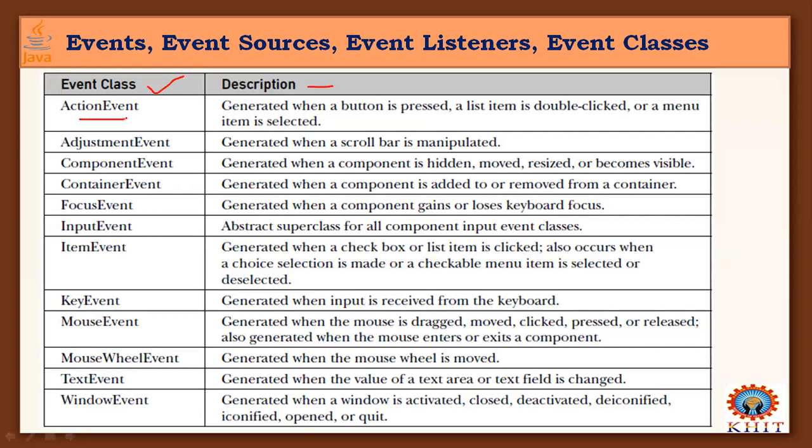Action events are mainly related to a button being pressed, a list item being double clicked, or a menu item being selected. All these things are considered action events. Adjustment events are scroll bar type manipulation operations. Component events: a component hidden, moved, resized, or becoming visible, everything. You are doing all these operations in your graphical user interface.